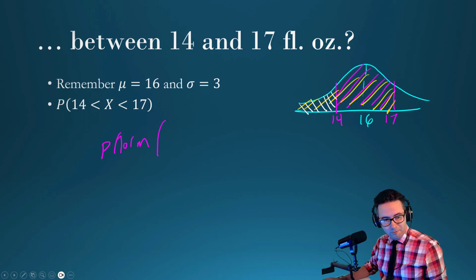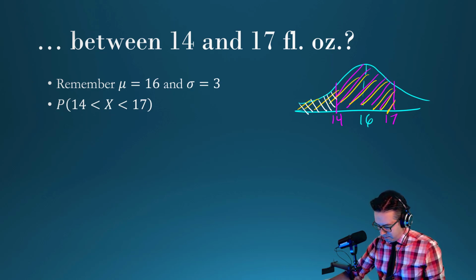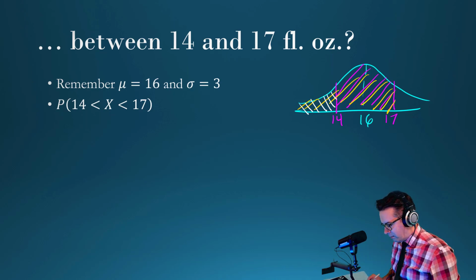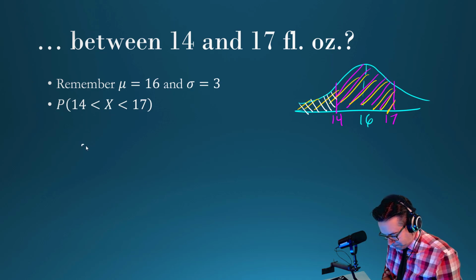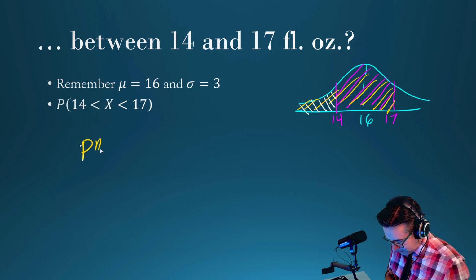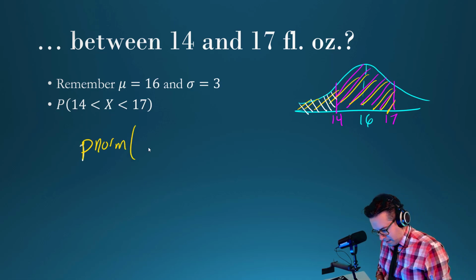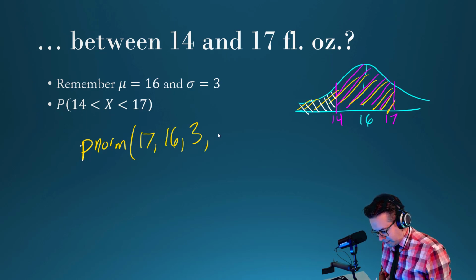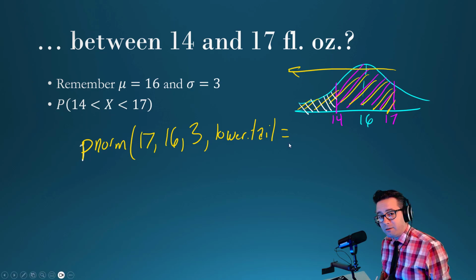So I'm going to erase some of this, so I can make my colors a little bit more coordinated. Let's see, the yellow first, because that's what we're subtracting. We're starting from 17. So that's white. So P norm, and this is from 17. The mean is 16, standard deviation is 3, and since we're going this way, that means lower tail is true.